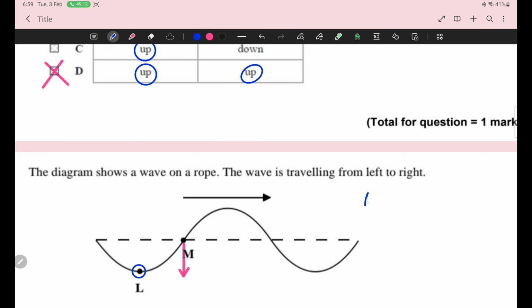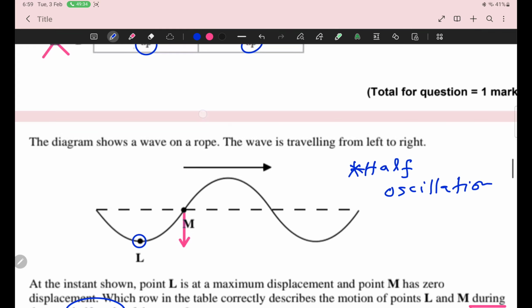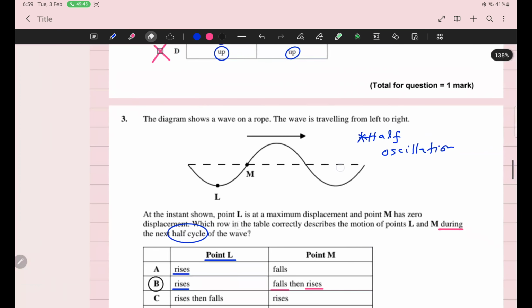If I ask you about half cycle, half oscillation, where will M be after half oscillation? Abdullah, where point M will be after half oscillation? It moved down, then it will move up, and M would return to the same point. Okay, beta? So we have completed this concept.